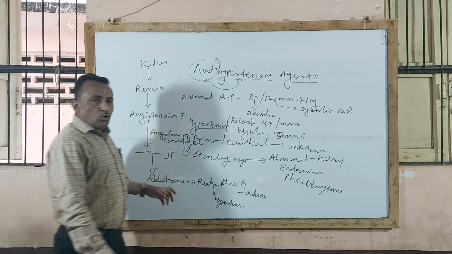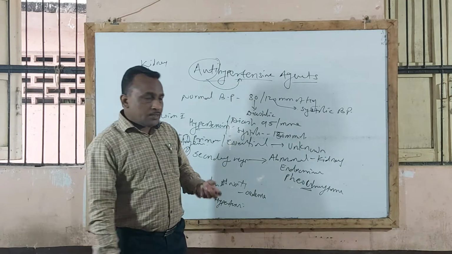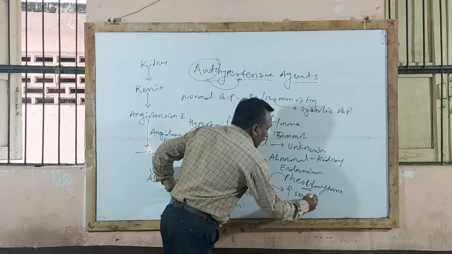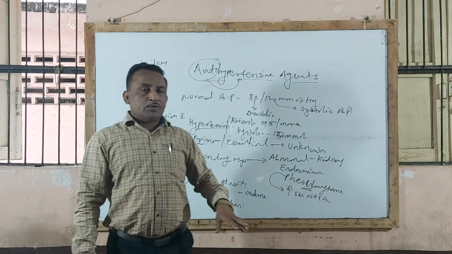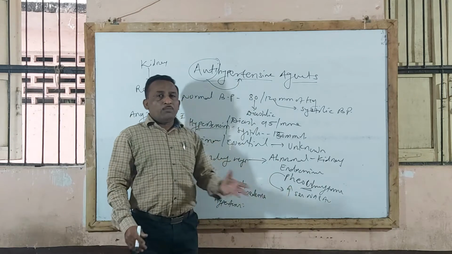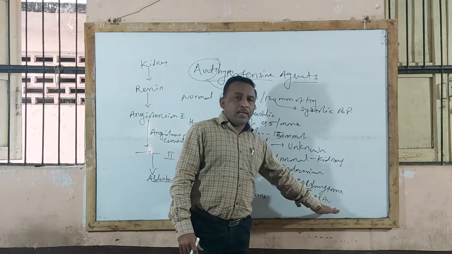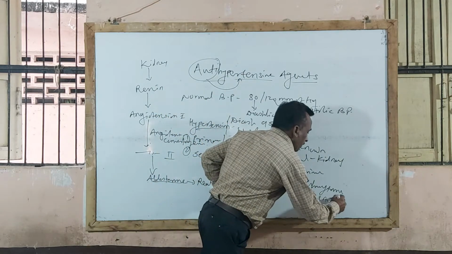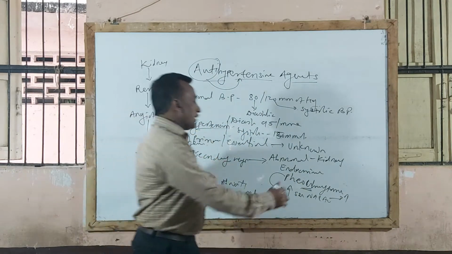Similarly, pheochromocytoma. Pheochromocytoma is nothing but a tumor of the adrenal medulla, where there is increased secretion of noradrenaline and adrenaline. When there is more release of noradrenaline and adrenaline, it leads to hypertension because of vasoconstriction.